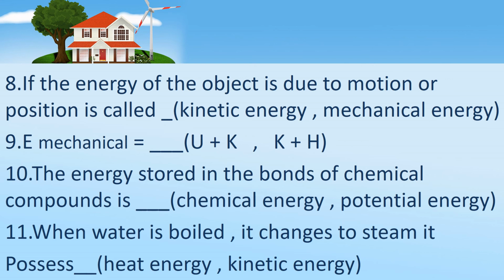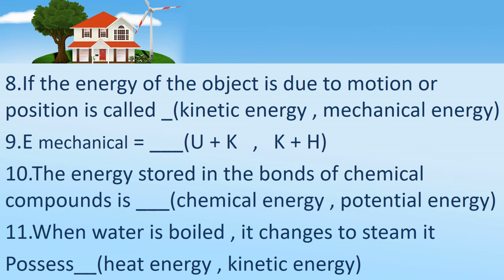And then we have learnt about the three forms of energy. What are the three forms? Mechanical energy, chemical energy, and heat energy. Children, under mechanical energy, we have learnt two types of energy. What are the two types? Kinetic energy and potential energy.